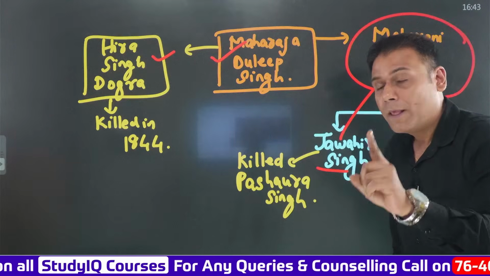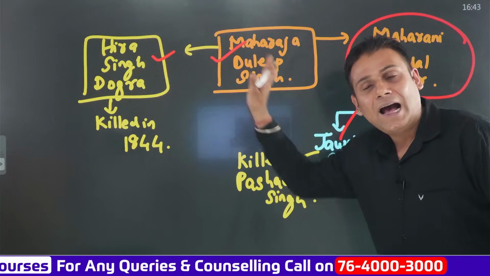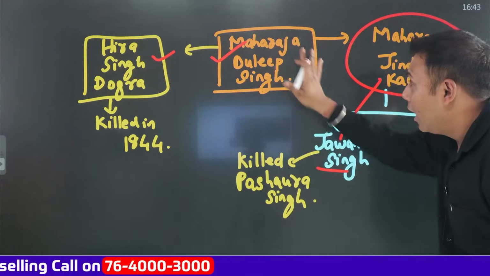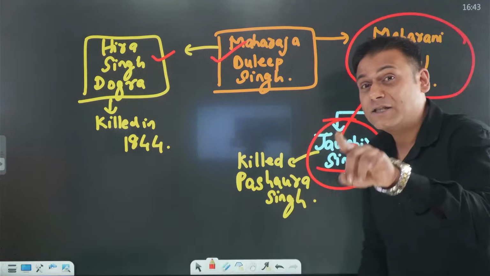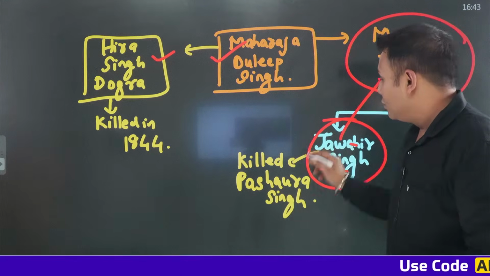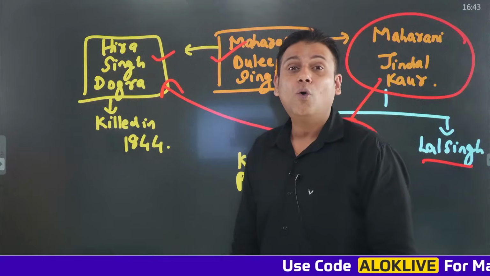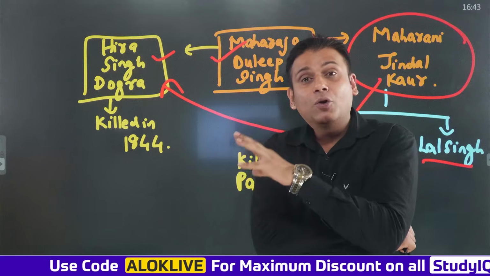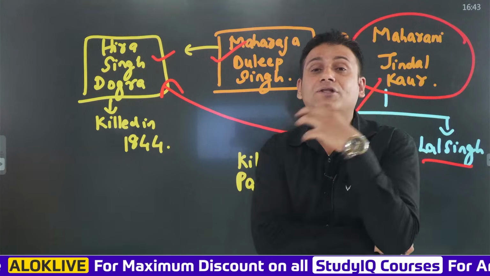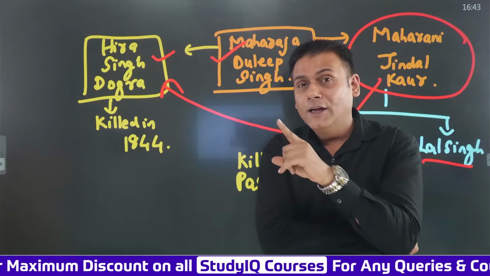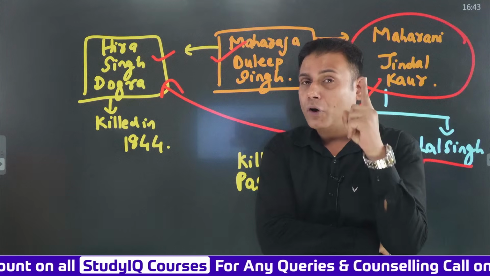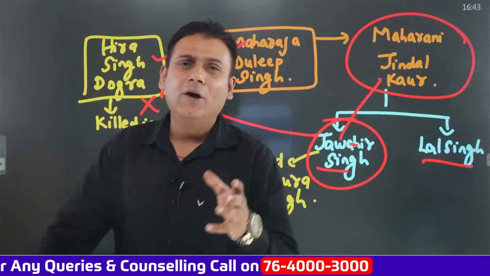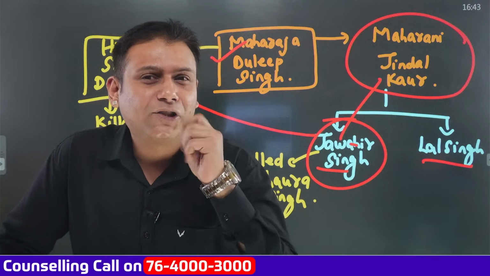As I've told you, Hira Singh Dogra was chosen as the Wazir for Maharaja Dalip Singh. On the other hand, the maternal uncle of Maharaja Dalip Singh, Jawahar Singh, was aspiring to become the Wazir. So what happened? Jawahar Singh falsely accused Hira Singh Dogra of theft. He said that this person is trying to run away with the treasury and move to some other place. So Hira Singh Dogra was removed from the post of Wazir and was killed in 1844. He became the victim of court politics.